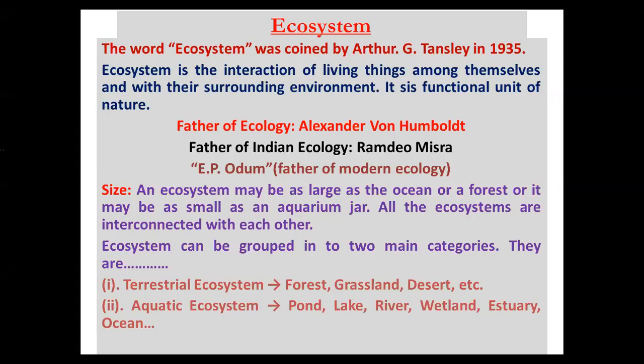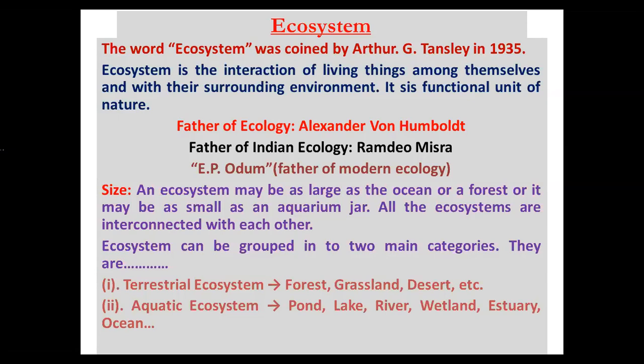Terrestrial ecosystem examples are forest, grassland, desert, etc. Forest, grassland, deserts are the terrestrial ecosystems present on the land. Aquatic ecosystems are the pond, lake, river, wetland, estuary, oceans. All these are aquatic ecosystems.